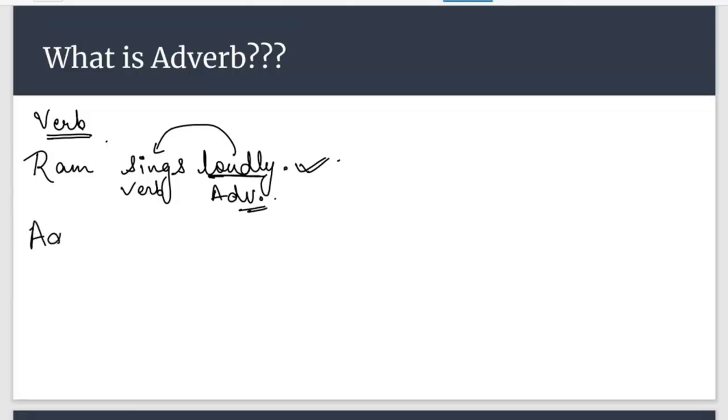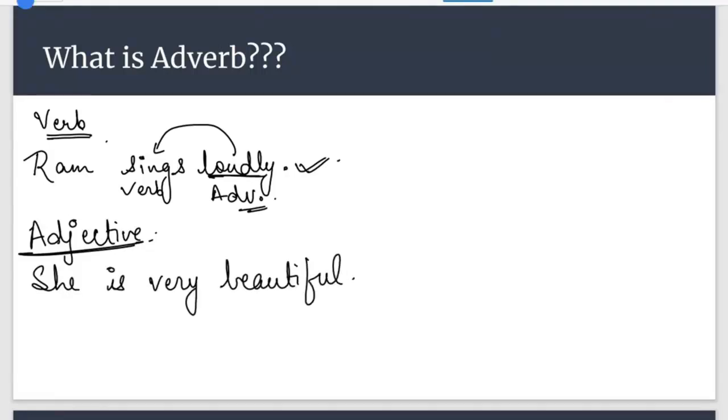Now let's talk about adjectives. If I say she is very beautiful, now tell me what is the adjective in this sentence? Beautiful is the adjective. Very good, Shreya. So beautiful is the adjective in the sentence, and very is an adverb. In this sentence, very is adding something to the meaning of the adjective, and this sentence sets an example that adverbs can modify adjectives as well.